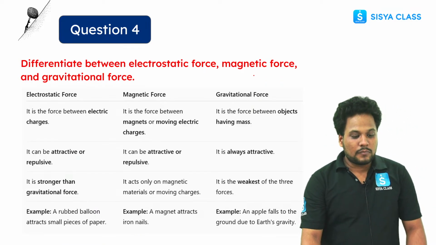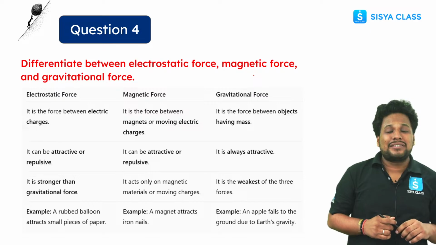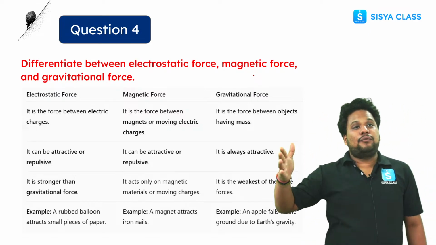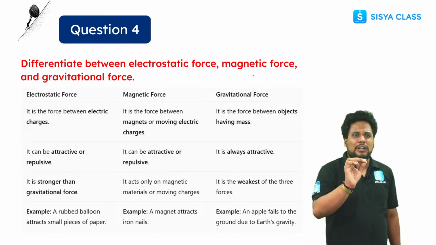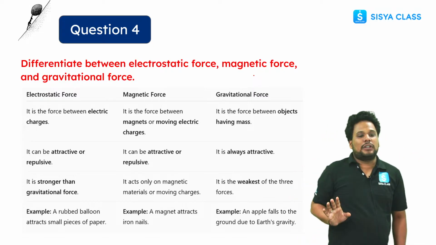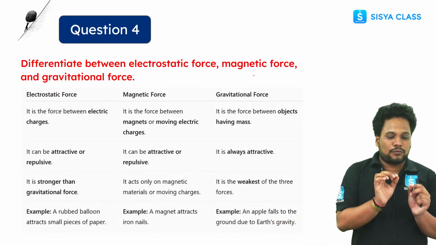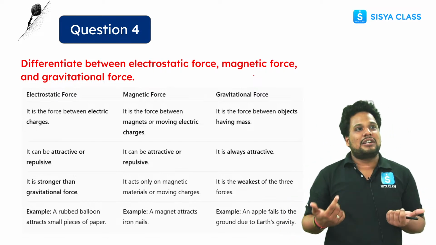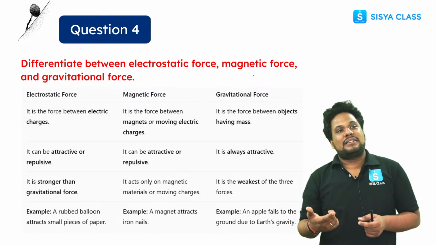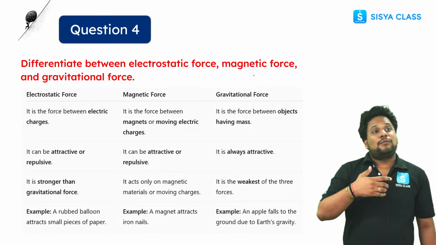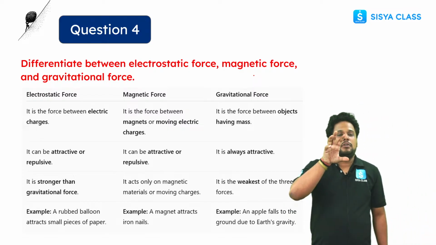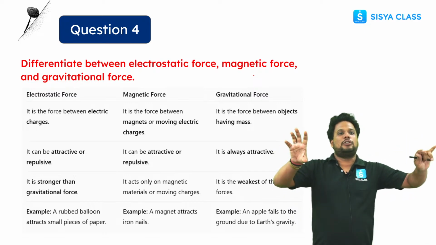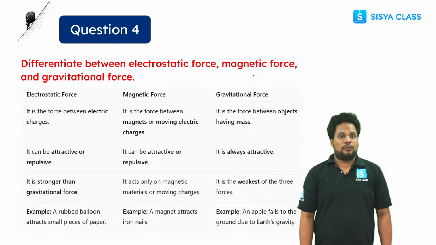Okay, moving on to the fourth question: what are the differences between electrostatic force, magnetic force and gravitational force? First of all you have to tell me the definition of the electrostatic force. It is the force between two electrical charges. Magnetic force is the force between two moving charges or magnets. And gravitational force is the force between objects having mass. Between any two masses, the attraction is known as gravitational force.